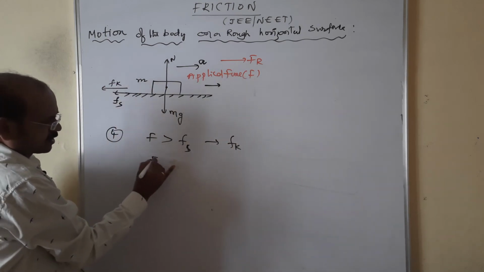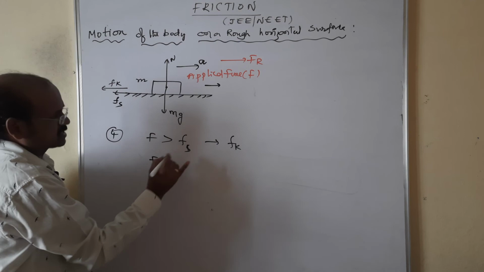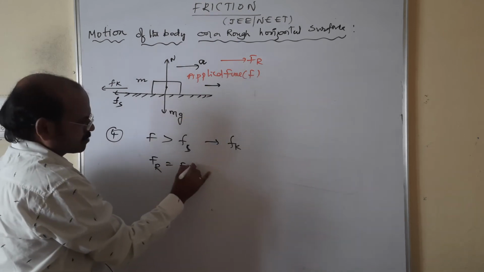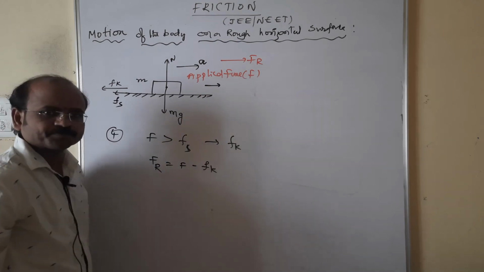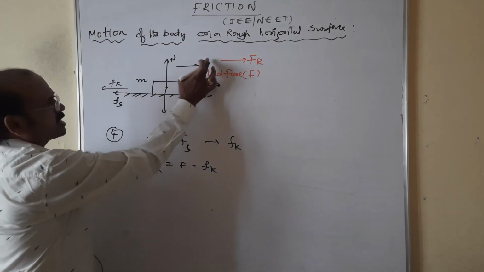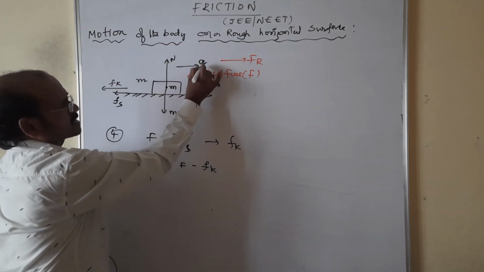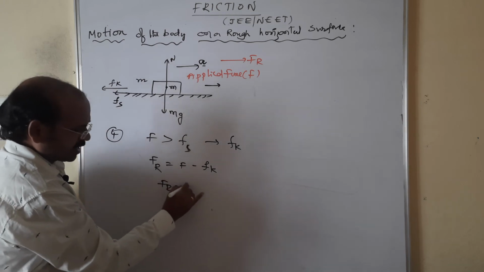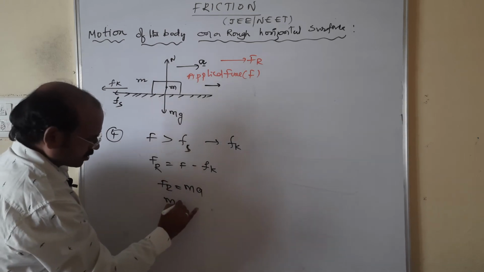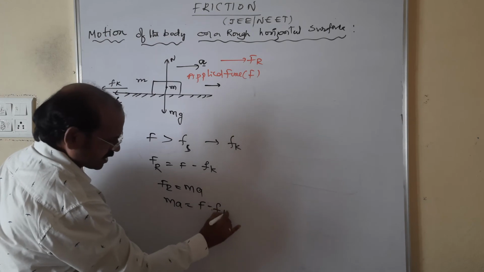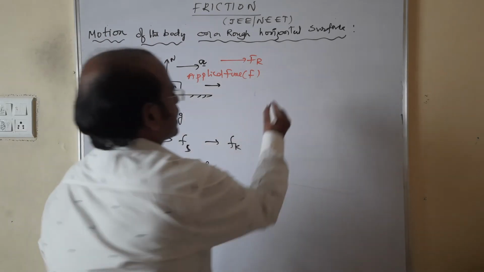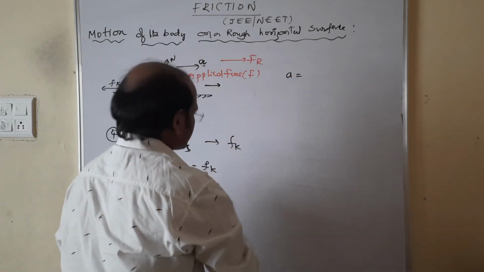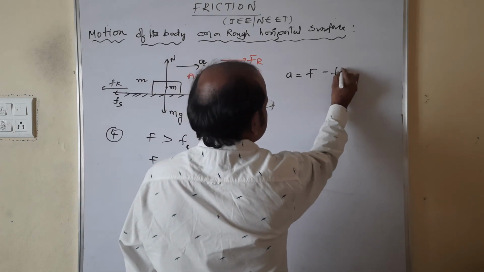Then the resultant, F net or F resultant, is equal to applied force minus Fk. Here Fr is the block of mass m accelerating with acceleration a. Therefore Fr is ma. Then ma is equal to capital F minus Fk. This gives the acceleration of the block on the rough horizontal surface.